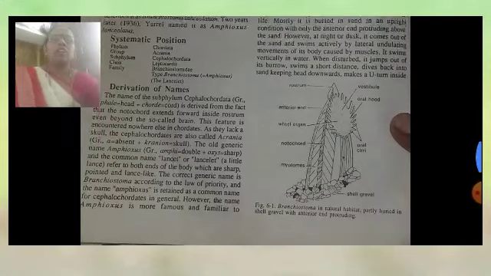They are included in the phylum Chordata, group Craniata, subphylum Cephalochordata, class Leptocardii, family Branchiostomidae. Our type or genus is called Branchiostoma, or it is also called Amphioxus.